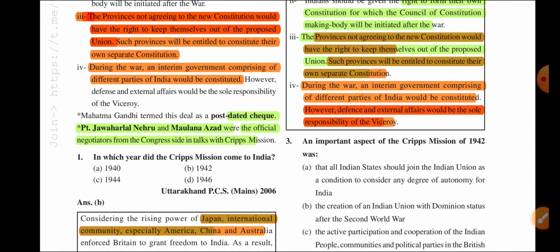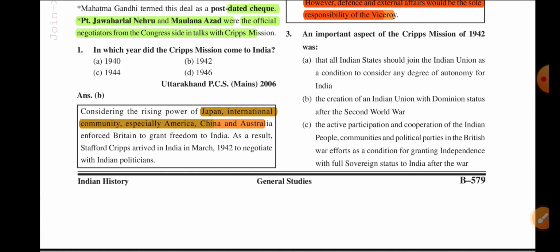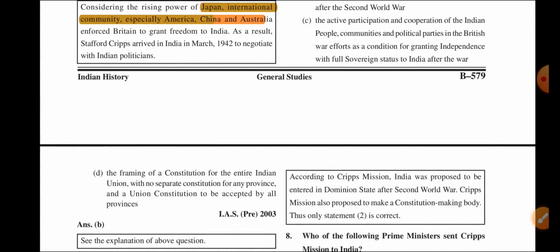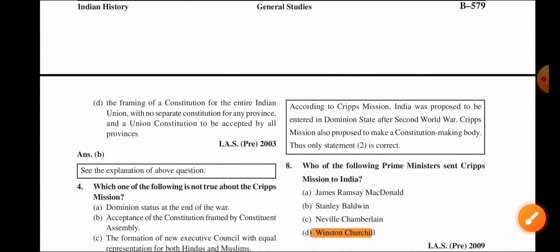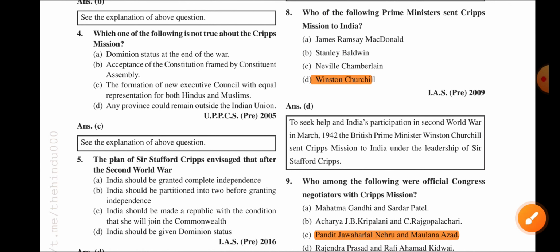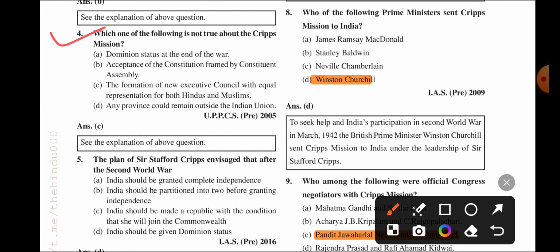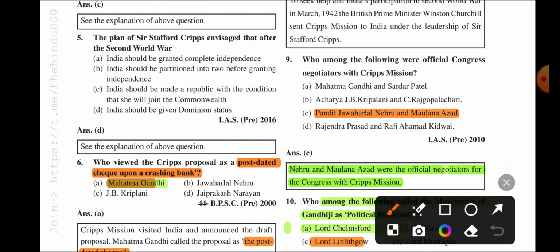Next question: an important aspect of the mission in 1942 was what? The creation of an Indian Union with dominion status after the Second World War. That was the main thing given in the Cripps Mission. Which one of the following is not true about the Cripps Mission? Dominion status at the end of the war, right. Acceptance of the constitution framed by constitutional assemblies, right. The formation of a new executive council with equal representation for both Hindus and Muslims, that is not right. Any province may remain outside the Indian Union, that's right. So C is the correct answer, which is wrong.